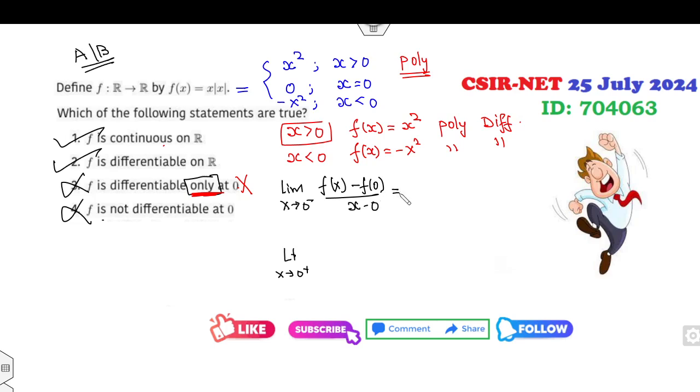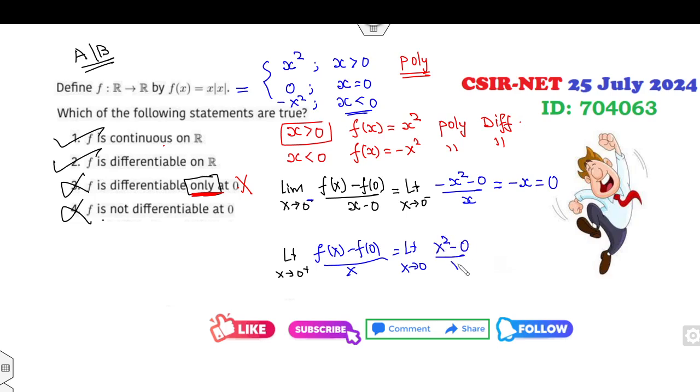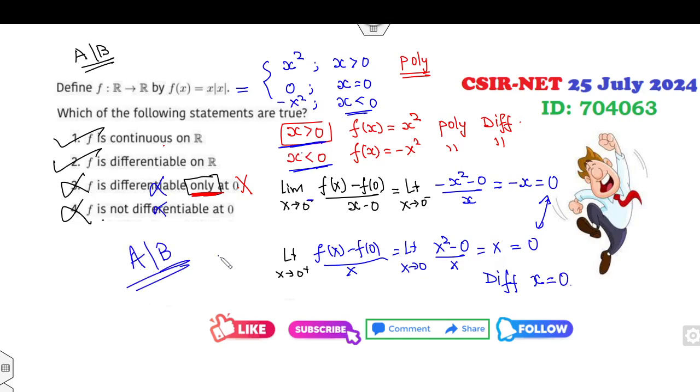In this case, let's start with this one. Limit x approaches 0 negative or 0 positive. When x approaches 0 negative, f(x) is minus x square, minus 0, over x. So what is the limit of this? Minus x, that is 0. Similarly for this case, when x approaches 0 positive, then your limit will be x square minus 0 over x, that is x, which is 0, and you can see both are the same. So yes, this is differentiable at x equal to 0 as well. Greater than 0, less than 0, 0. So again the right options are A and B.